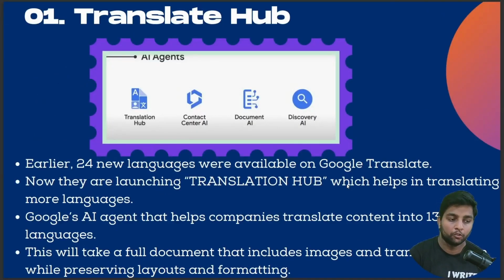Translation Hub. Earlier we were able to use 24 new languages from Google. Now they are launching Translation Hub, which helps in translating more languages. It is Google's AI agent that helps companies translate content into nearly 135 languages. This is the greatest update. It will take a full document, including even images, and translate it while preserving the layouts and formatting.